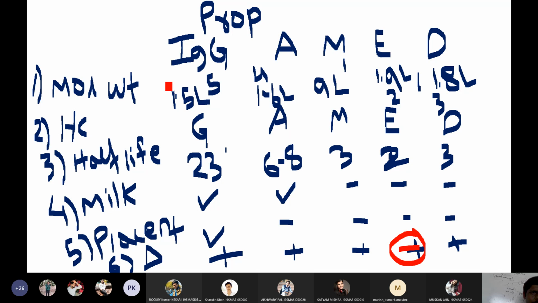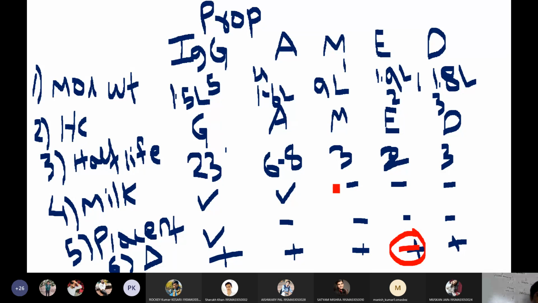So molecular weight, what is the largest antibody? IgM, followed by IgE, IgD, IgA, IgG. So this is the sequence of molecular weight: 9 lakhs, 1.9, 1.8, 1.6 and 1.5 lakhs. Then heavy chains: gamma, alpha, mu, epsilon and delta.